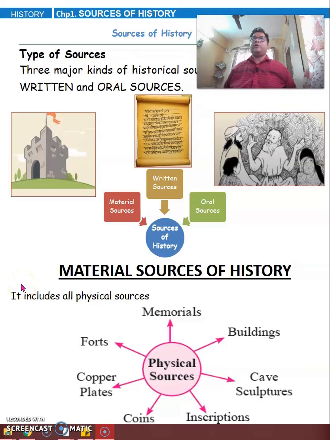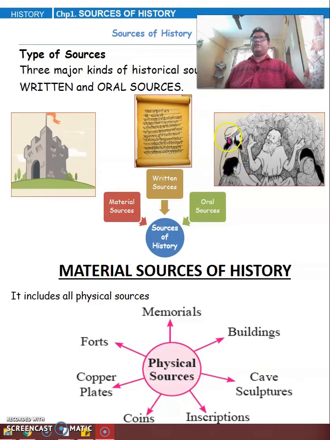And let us look at the sources of history. There are three main types of sources. The three major types are material sources, written sources, and oral sources. Okay? These are the material sources which are physical sources. This is the written sources which are basically manuscripts, ancient letters.